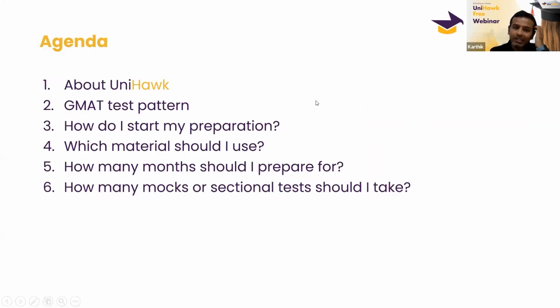So today our agenda is: what is the GMAT test pattern, how do we start our preparation, what materials do we have to use, and how many mocks do we have to take? Do we really need to take the sectional tests, or do I directly start with the mock tests? All these.